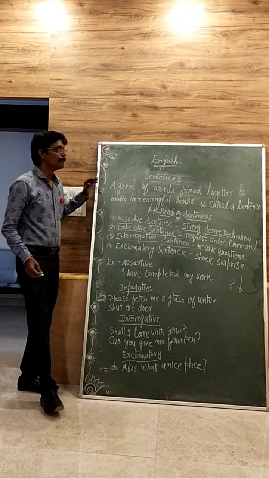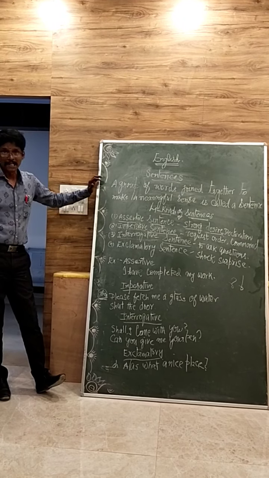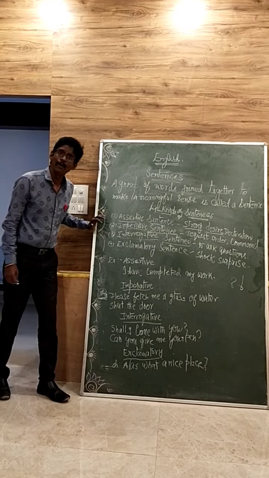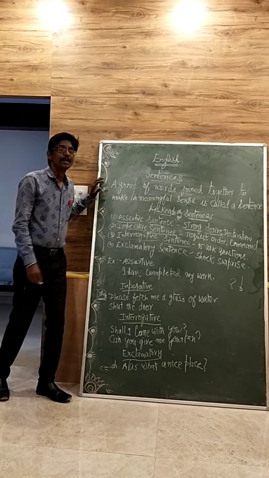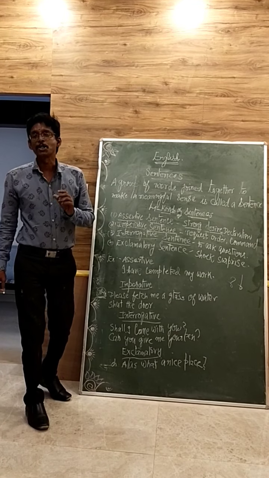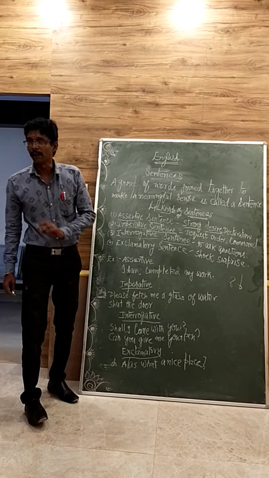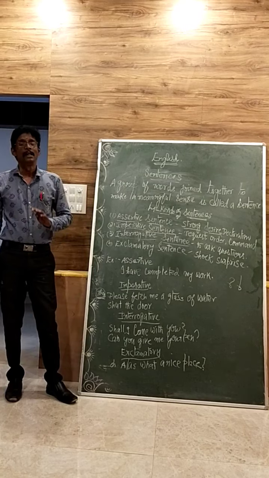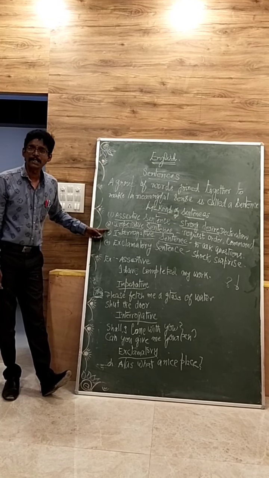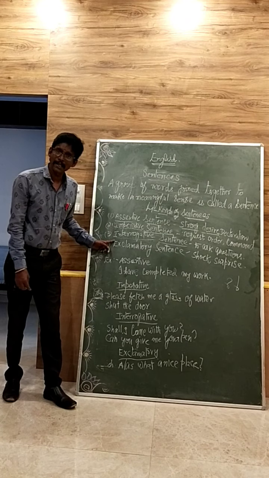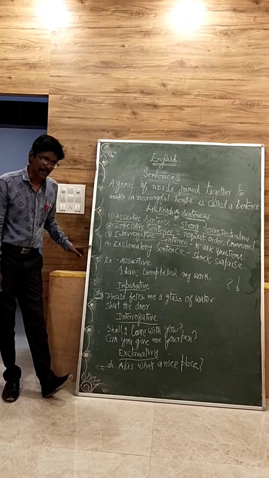So here we have discussed sentence and kinds of sentences. A sentence, a group of words joined together to make a sensible meaning, is called a sentence, and there are four types of sentences. They are assertive sentence, imperative sentence, interrogative sentence, exclamatory sentence.